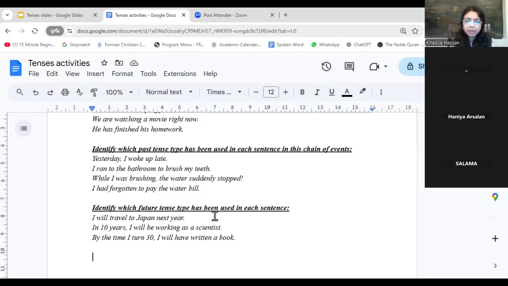Identify which future tense type has been used in each sentence. These are not together. This is not a story. This is not a chain of events. They're separate sentences. I would travel to Japan next year. Simple future. Yes, that's correct. It is simple future.